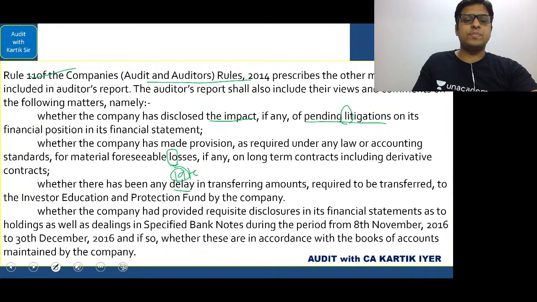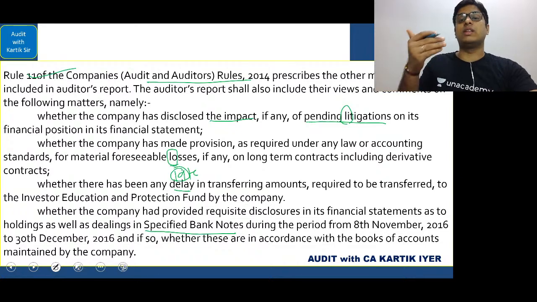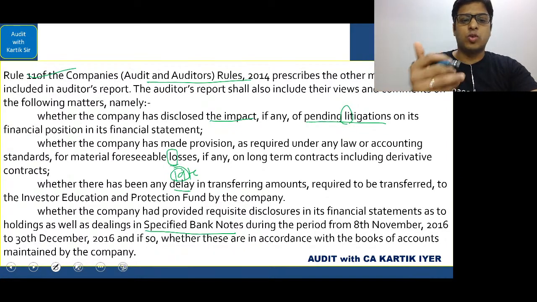Okay, late. And then they've given here whether the company has specified bank notes. Remember, the SBN dealings. Now, what was covered in the amendment which was covered in the marathon sessions? I told you the amendment will be covered in the marathon sessions. So what were they here?